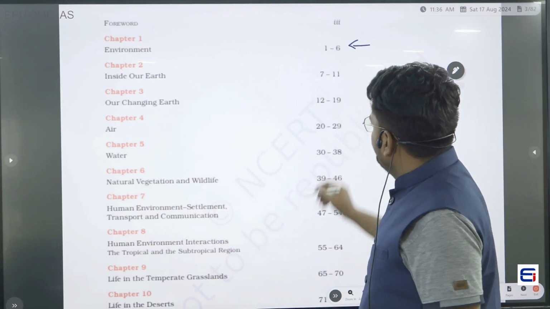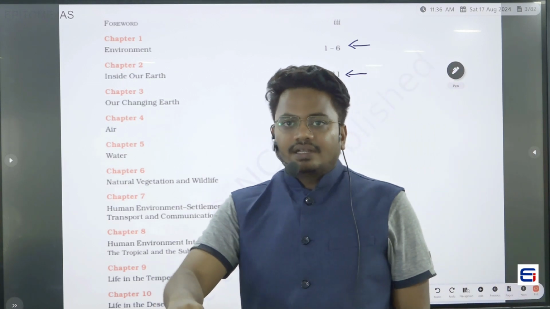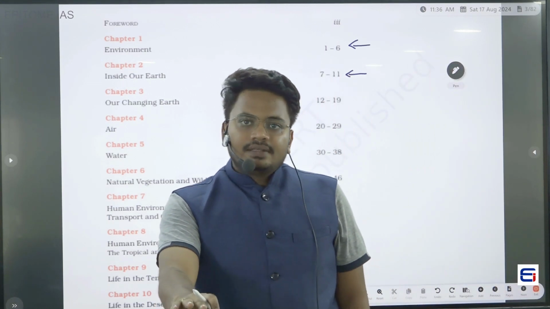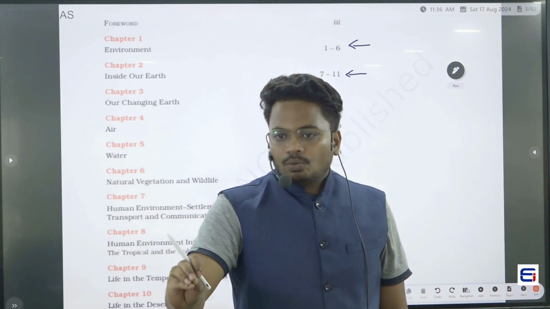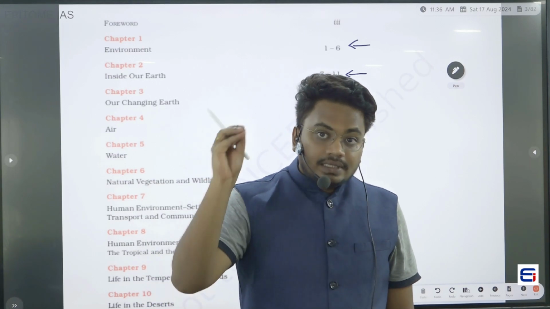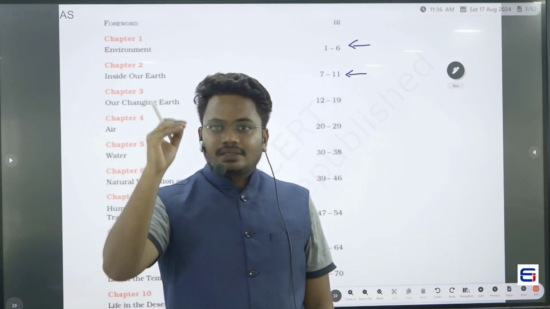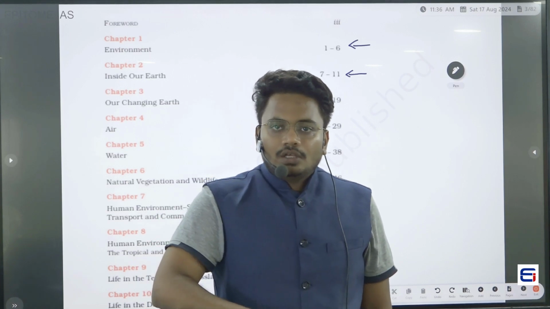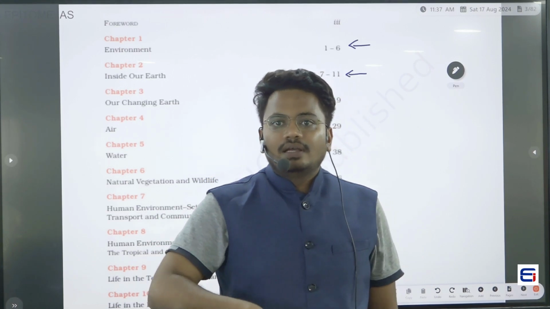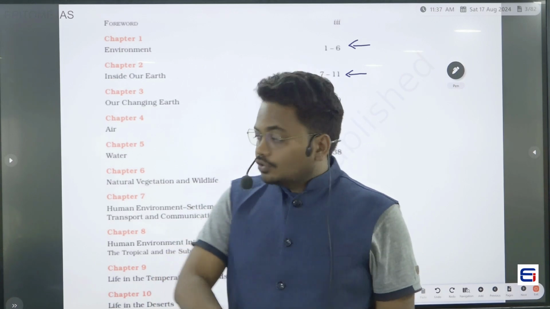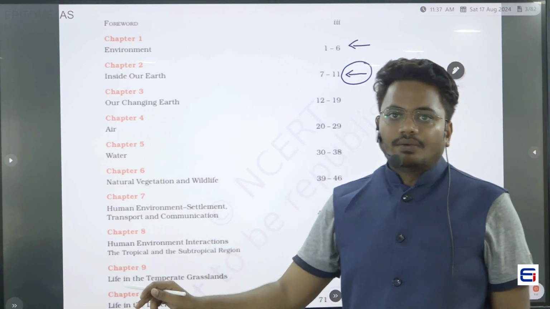In chapter 2, we will be seeing inside our earth. In 6th class NCERT, we have seen that the earth has layers. We understood that the outermost layer is called the crust, the innermost layer is called the core, and the layer between the crust and the core is called the mantle. So we have seen the basic definitions of the layers present in the earth. In this chapter as well, we will be seeing what are the things present inside our earth.